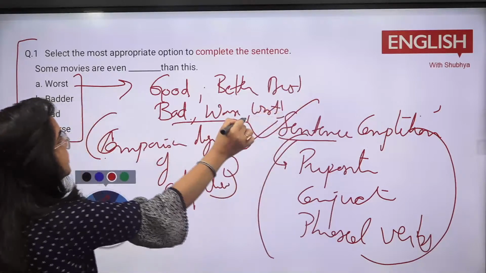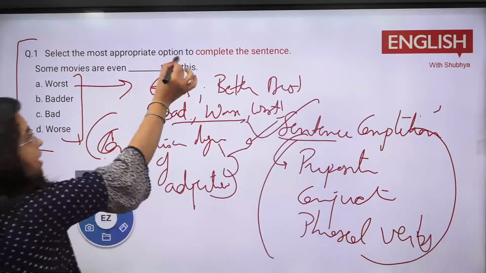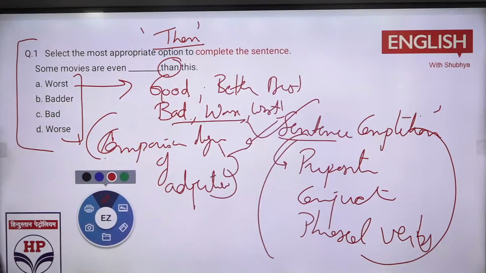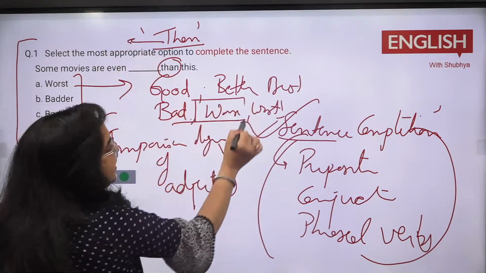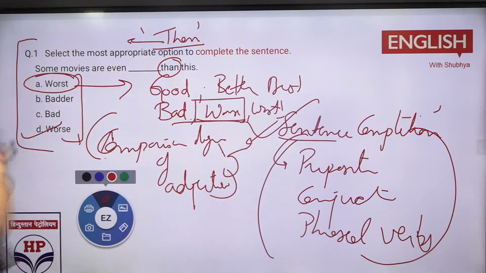Now the thing is, which form needs to be used here? Than would decide which form to fill in the sentence. So whenever a sentence has than, go for the comparative degree. Which is the comparative degree? Worse. So we will go for worse. And those who gave the answer worst, some were saying option A, but option A won't be right.